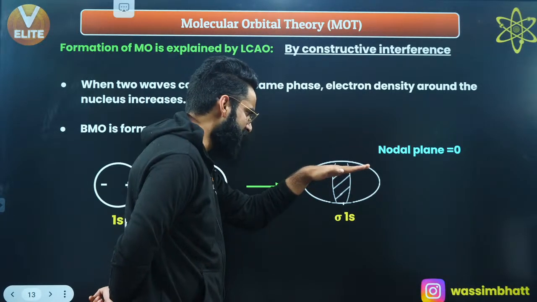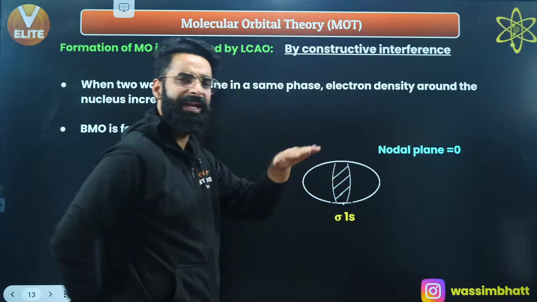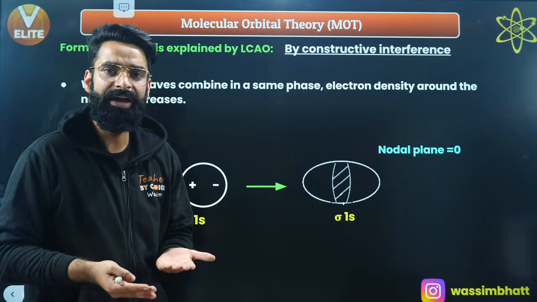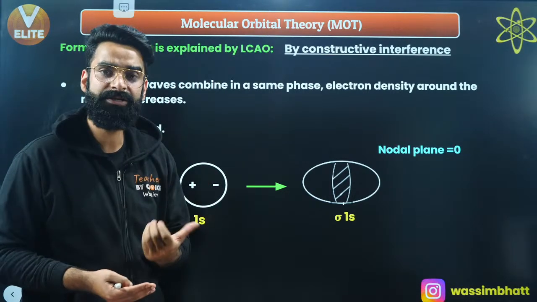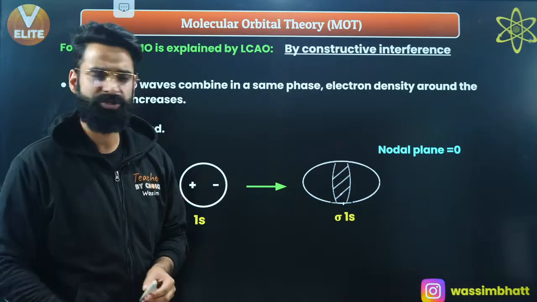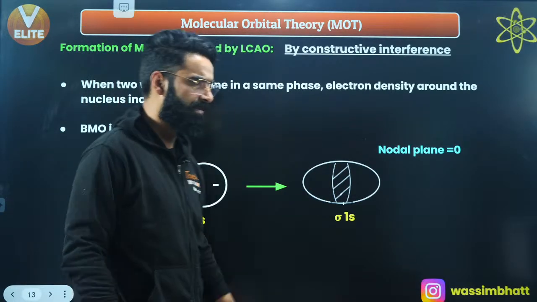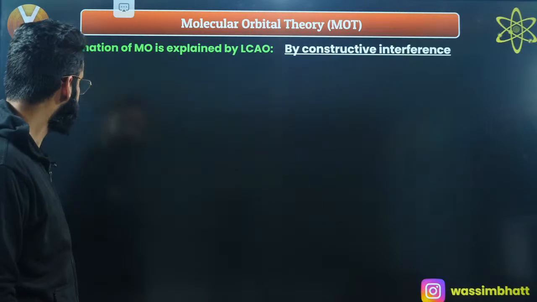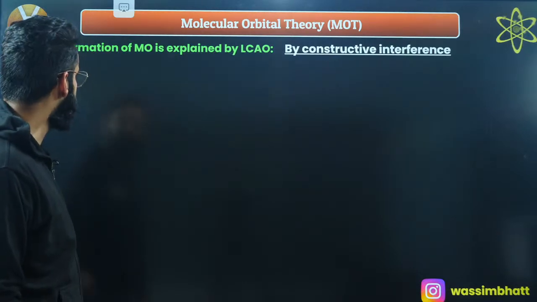on this plane there will be electron density. So there won't be any plane as such on which electron density will be 0. So there will be no nodal plane in this sigma 1s. I'm sure it's clear to everyone, right? So let's take a few more cases.